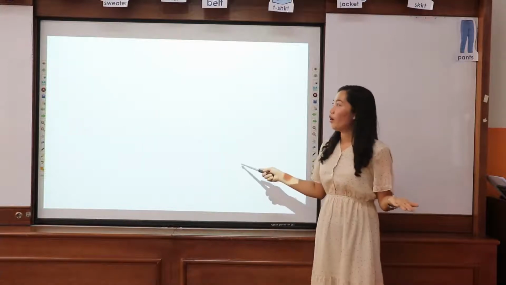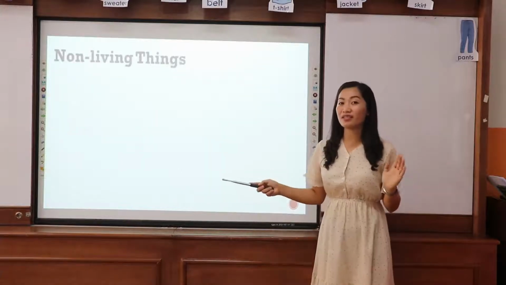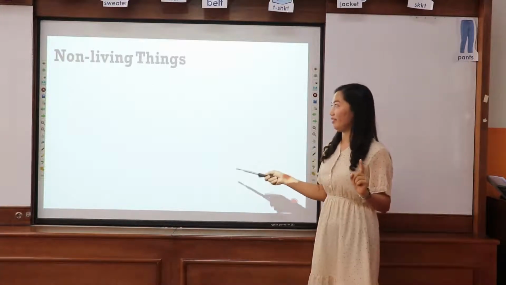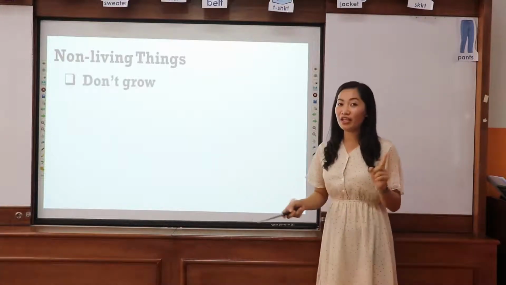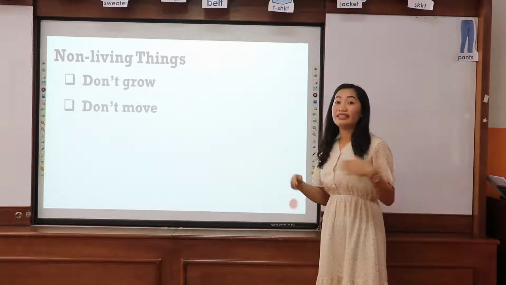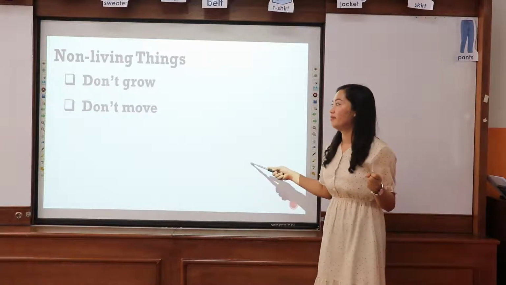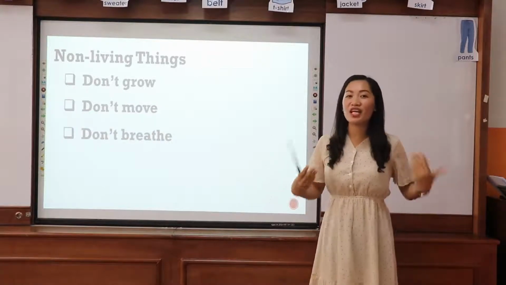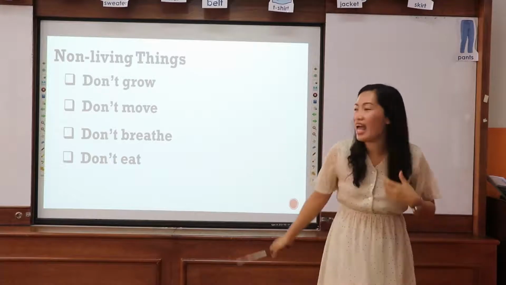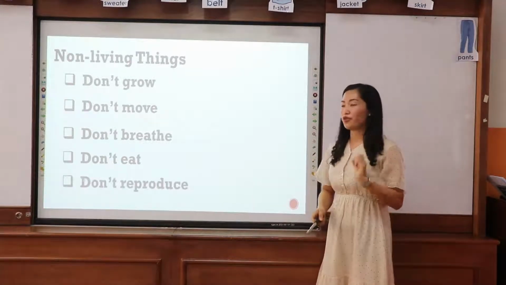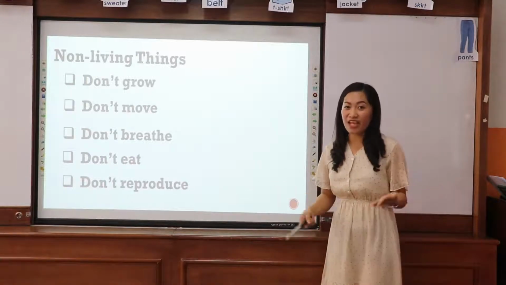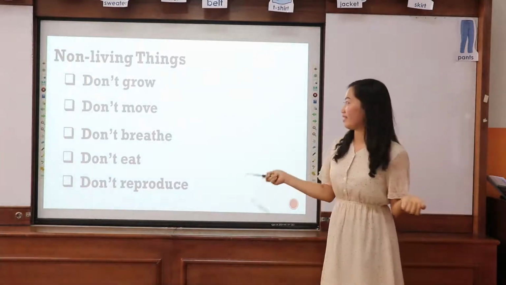Let's go now with the last characteristic of a non-living thing. Let's repeat it again. Non-living things, they don't grow. They don't move. They don't breathe. They don't eat. And the fifth one, they don't reproduce, meaning they don't have their own babies.